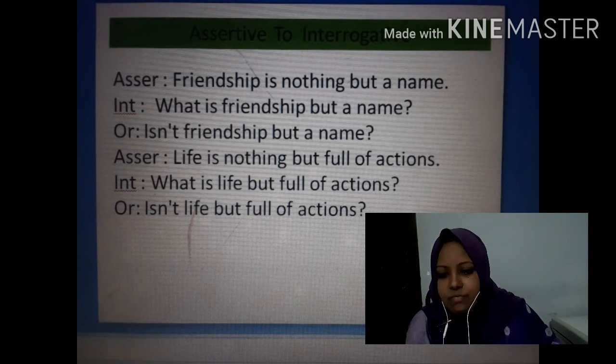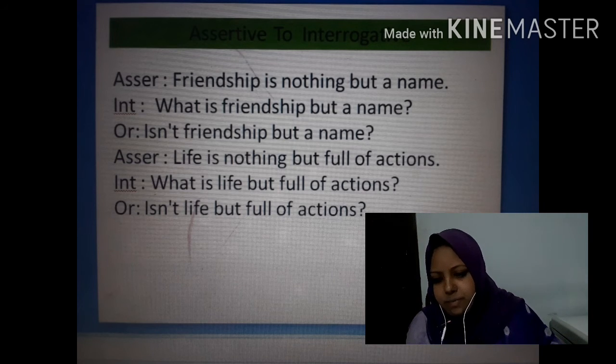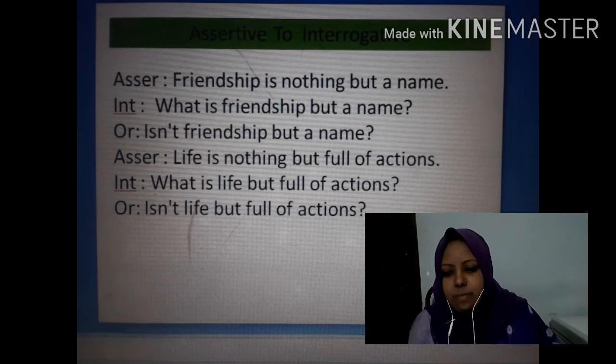So the example, friendship is nothing but a name. Interrogative: what is friendship but a name? Another example or another rule: isn't friendship but a name? And the next example, life is nothing but full of actions. Interrogative: what is life but full of actions? And another rule: isn't life but full of actions?